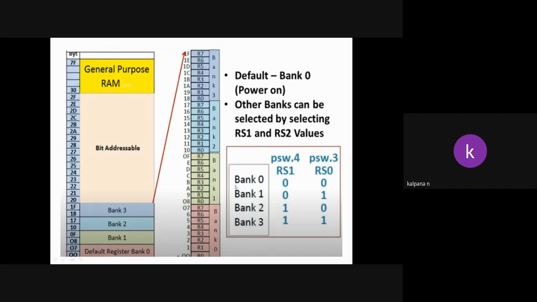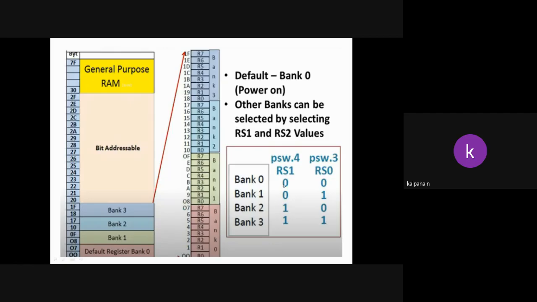Now, which bank will be selected? Who will decide? RS1 and RS0. The RS1 and RS0 bits of the program status word, the third bit and fourth bit, will decide which bank the data will be moved into.